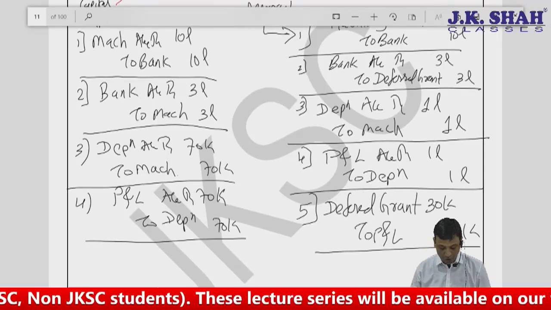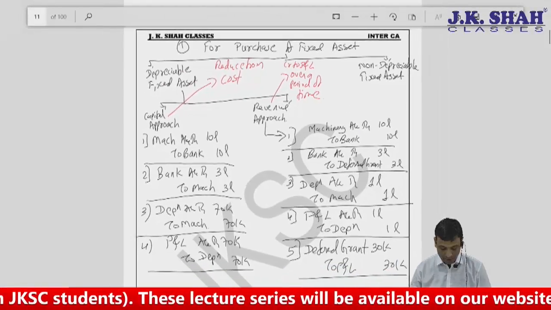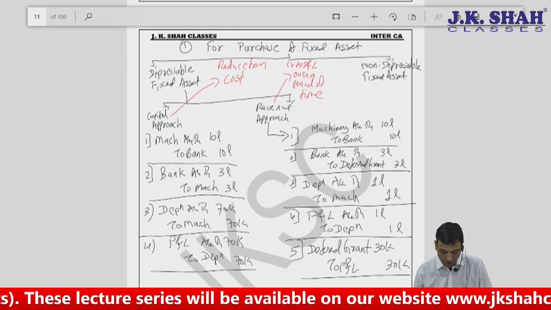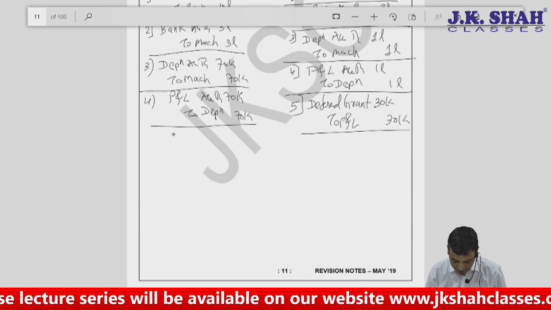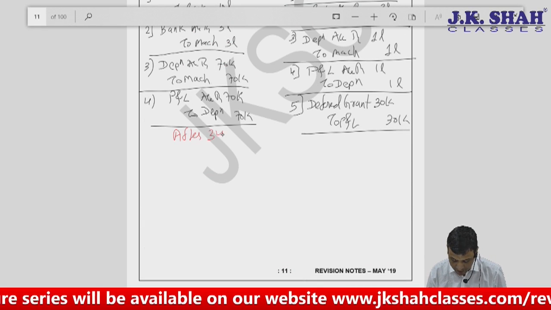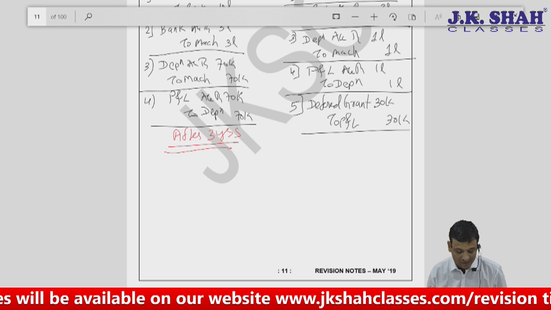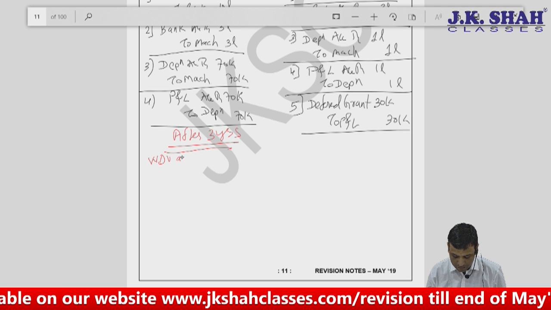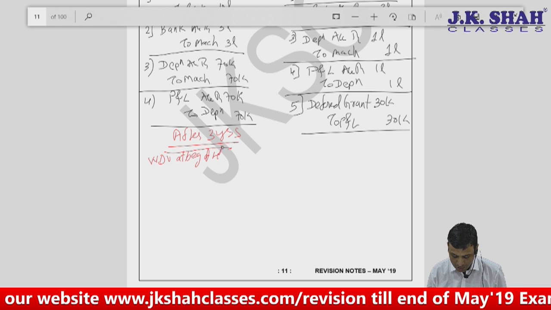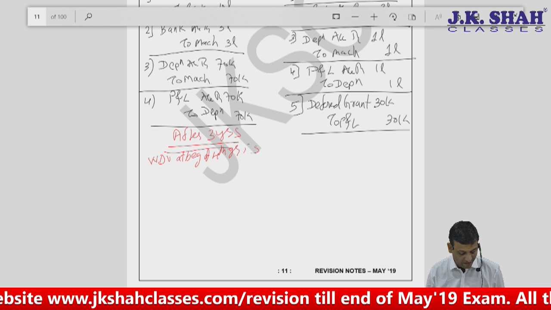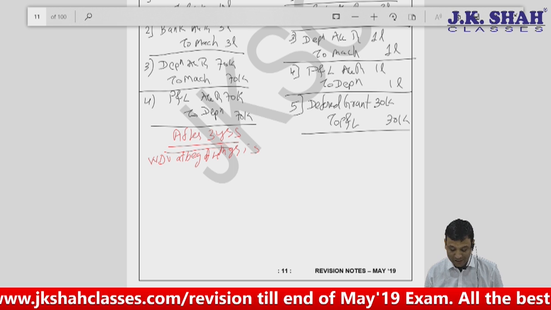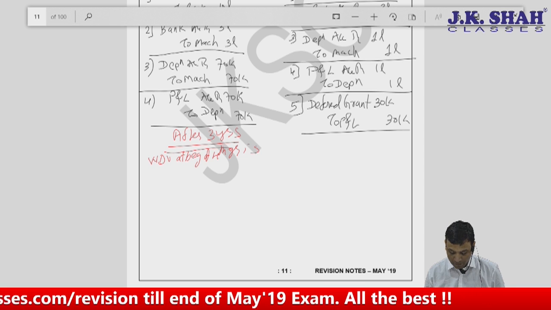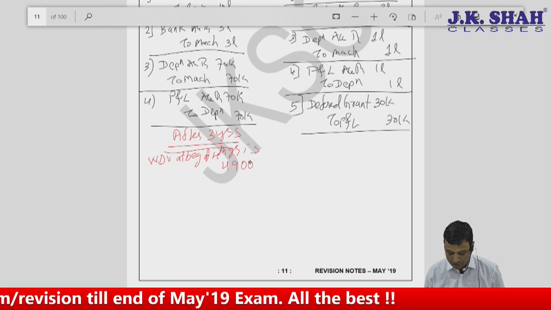It all depends on what is the earlier entry. Now look here. For purchase of fixed asset, I reduce it from cost. Now if it is a refund, let's assume after 3 years there is a refund. It means the WDV at the beginning of the 4th year, can I say 70,000 would have been reduced for 3 years. That is 2,10,000 would have been reduced from 7 lakh. It is nothing but 4,90,000 is my WDV.